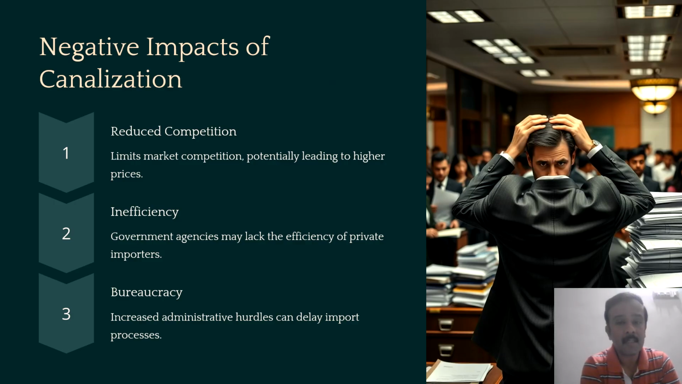When we talk about positive impact, there are negative impacts as well. The first negative impact is reduced competition. It can limit the competition and it can lead to higher prices. Inefficiency: government agencies may lack the efficiency of private importers. They are not as efficient as private importers. Third one is bureaucratic procedures. It can increase bureaucratic hurdles and delay the import process. So these are the negative impacts of canalization.